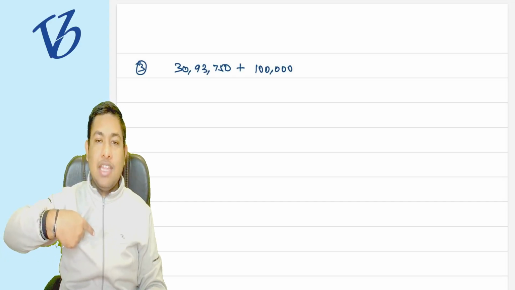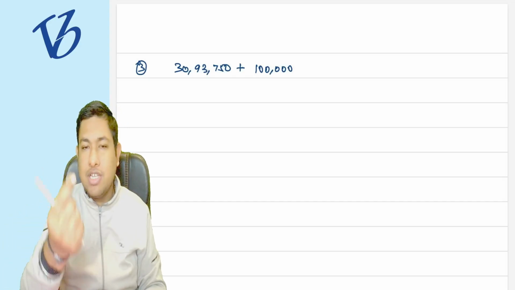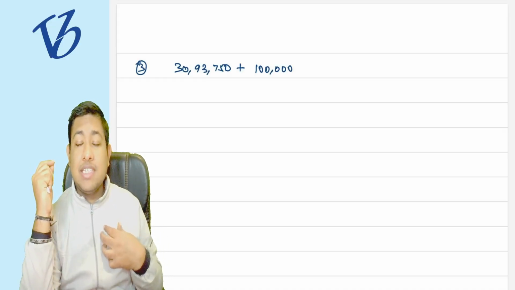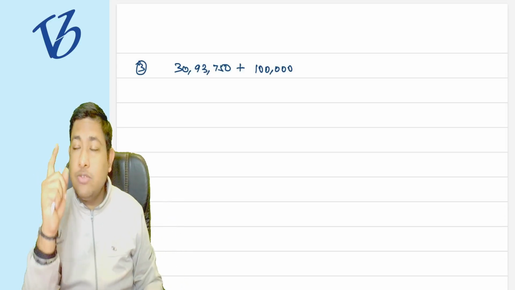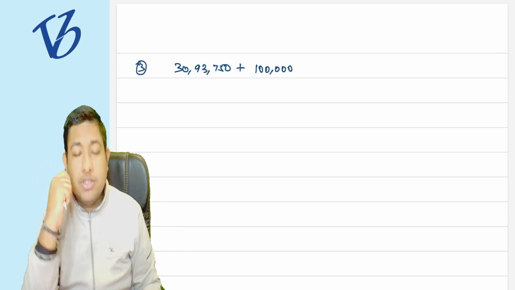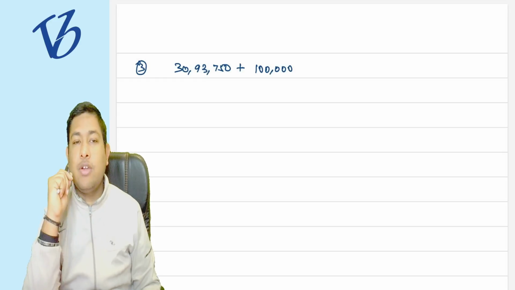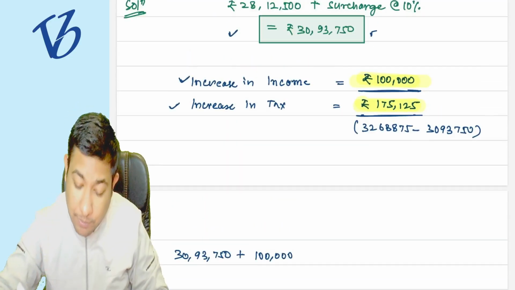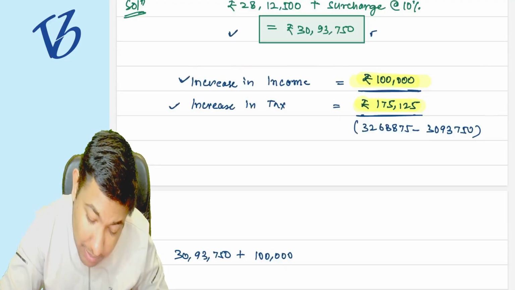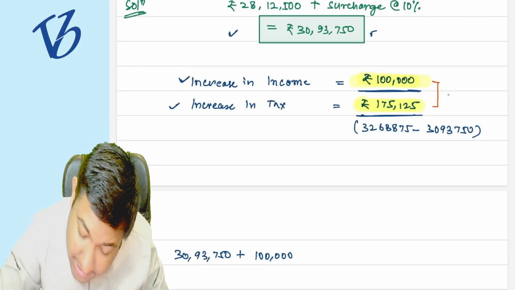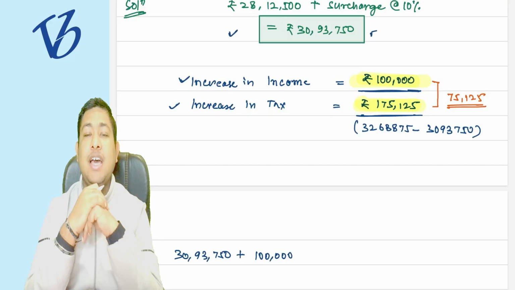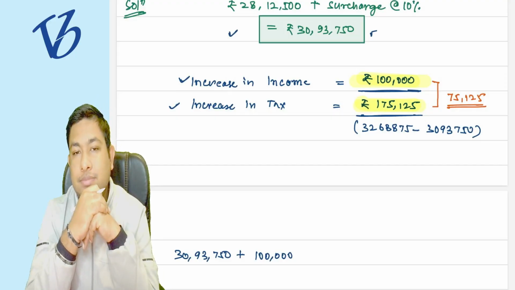I was earning an additional income of 1 lakh rupees, but I was paying taxes at 175%, that is 1 lakh 75,125. That was very unfair to me. So the government understood this problem, and the government said that you have a problem with the extra 75,125 that we are charging.